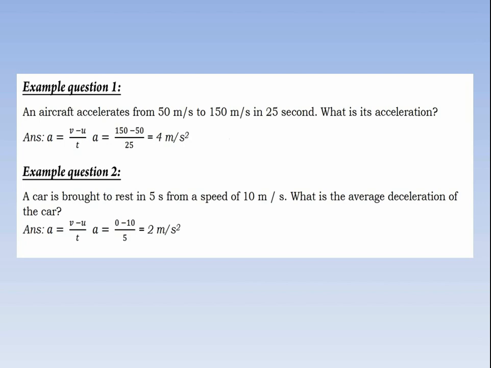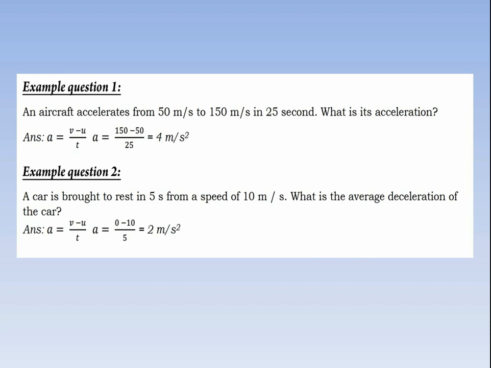An aircraft accelerates from 50 meter per second to 150 meter per second in 25 seconds. What is its acceleration? In this example, there are two velocities, 50 meter per second and 150 meter per second, and the velocity changes in 25 seconds.